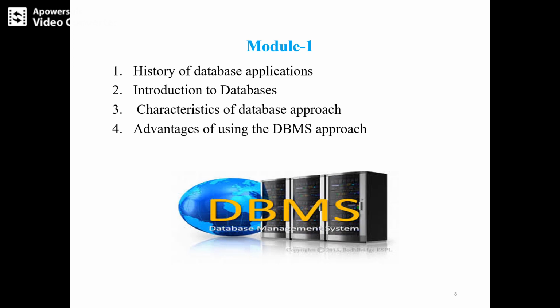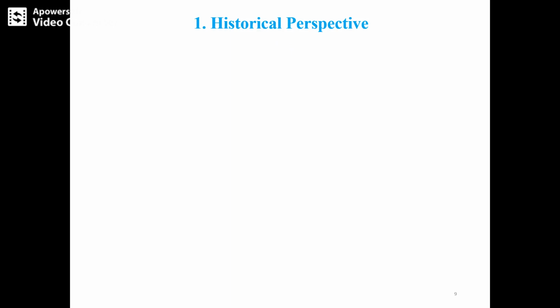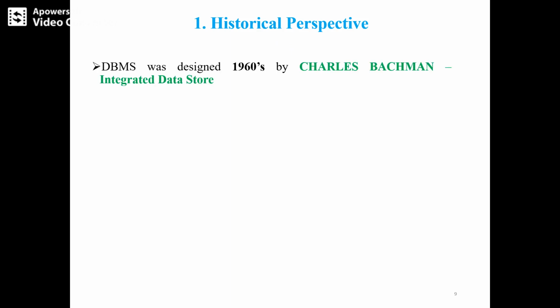Now we will move to the history of the database. Under the history, we learn when the concept started, in which year it was conceived, and how enhancements have been done for the existing concepts, from a historical perspective.